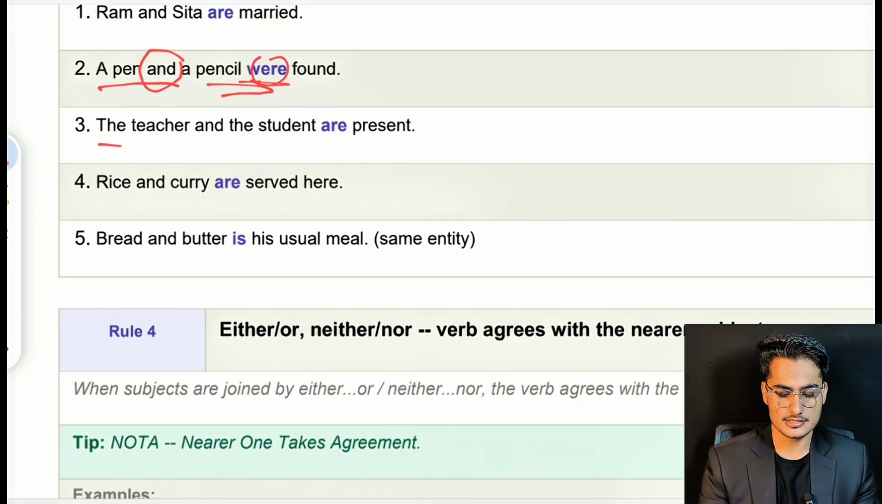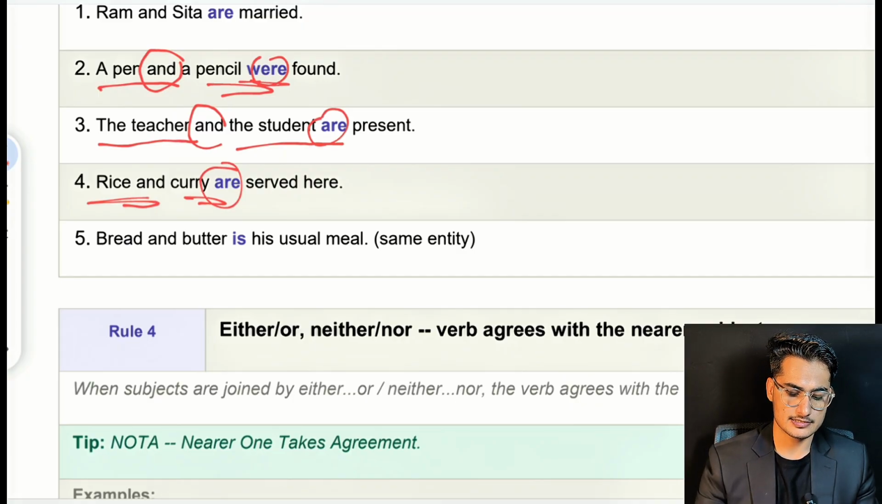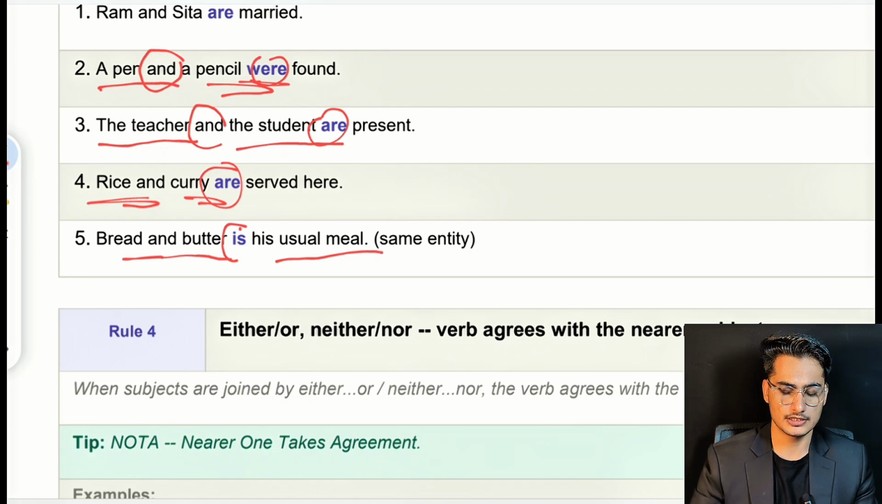The next sentence is: the teacher and students are present. Because over here it's and, we have to use are instead of is. Next is: rice and curry are served here. Next sentence is: bread and butter is his usual meal.